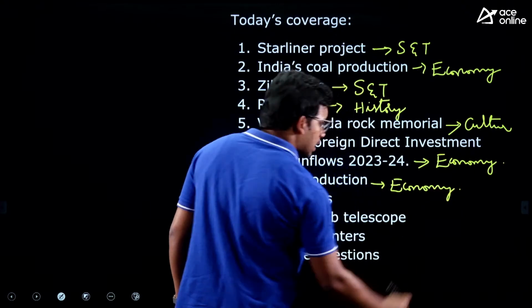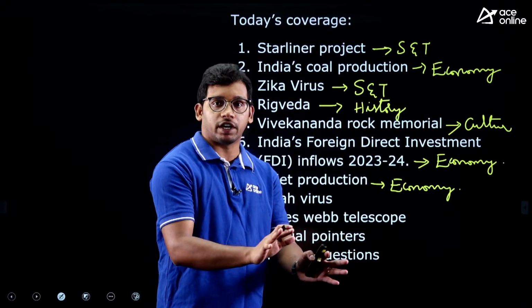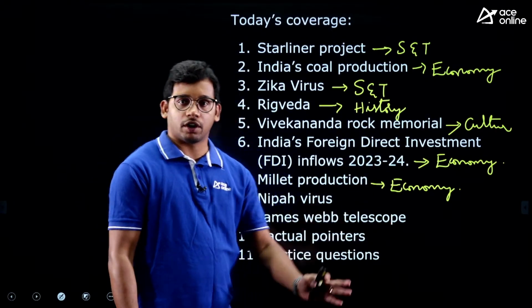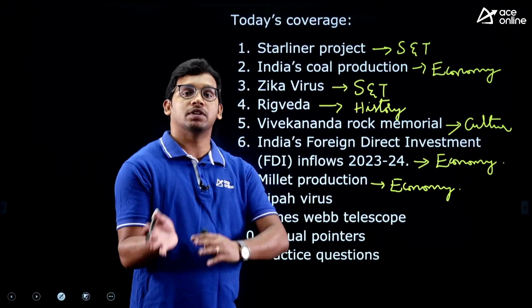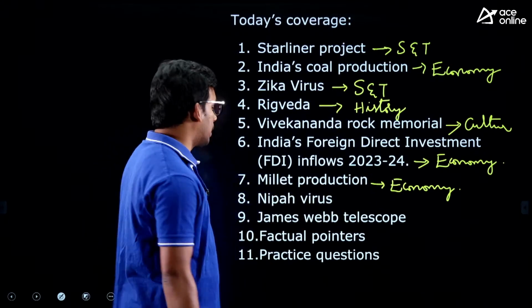Anything related to agriculture, if it is related to the geographical thing, where this is located, what are the conditions to be cultivated, those come under the part of geography. But whatever the agriculture data, like how much production has been done, how many rupees have been contributed, all these things come under the economy part.